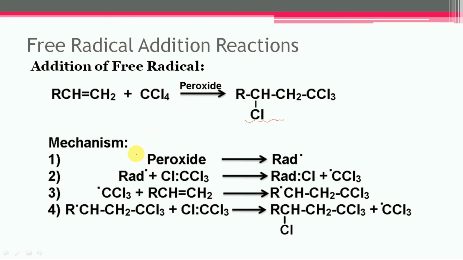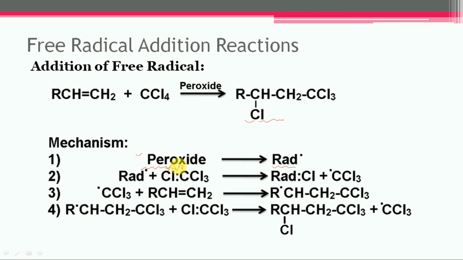In step number 1, the peroxide undergoes homolysis and the peroxide free radical gets generated, and this step occurs in the presence of light. Then in the second step, this bond can break homolytically and each electron is shared by both the atoms. So now there is a bond formation between the peroxide free radical and this chlorine free radical.